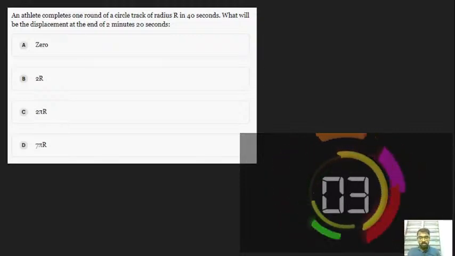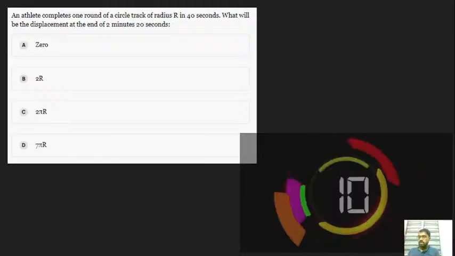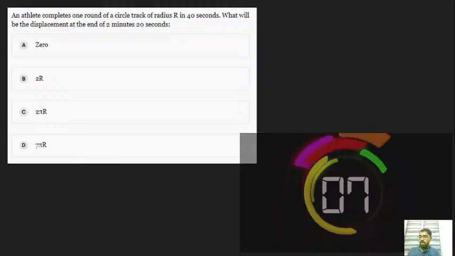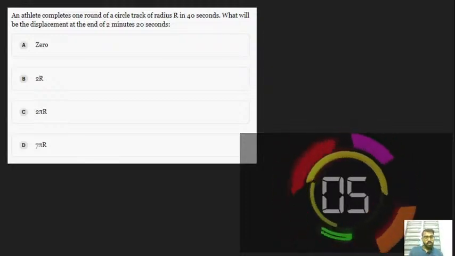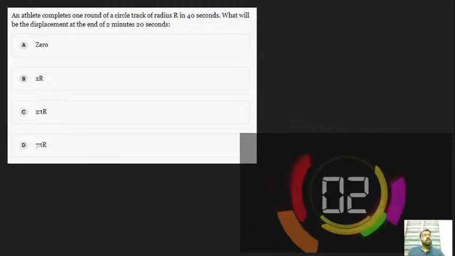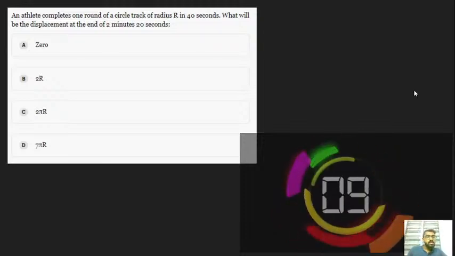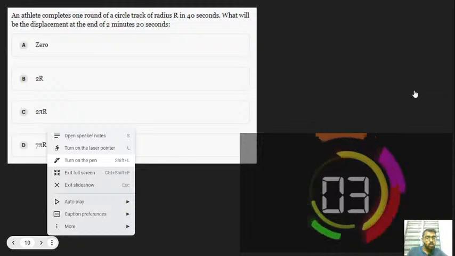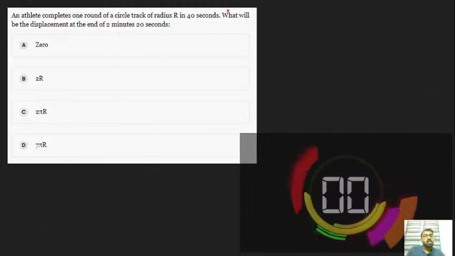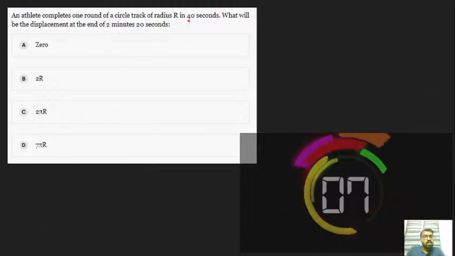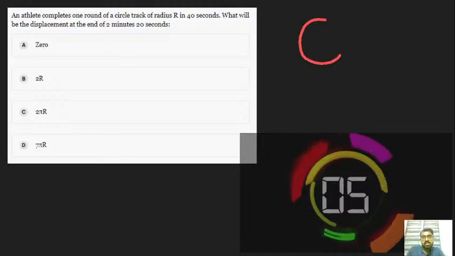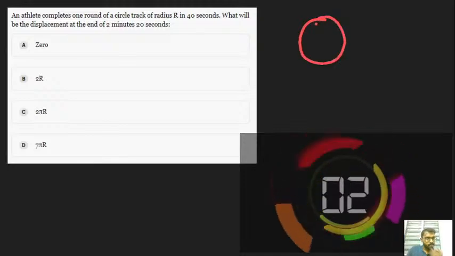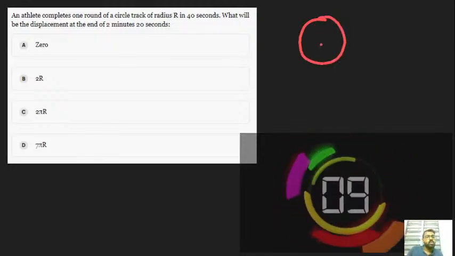Okay, fine. We can easily solve this question. It's not a big one, it's a very easy problem. What data have they given? An athlete completes one round of a circular track of radius r in 40 seconds. Let's consider this circular track that they have given.